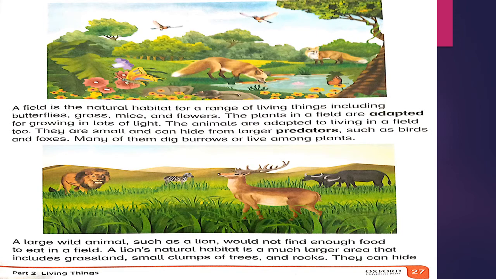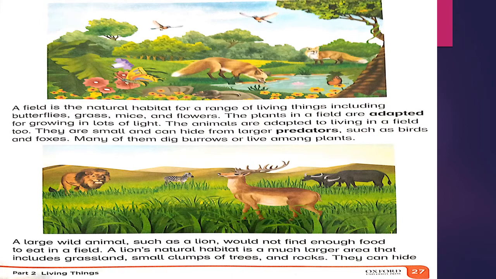Page number 27. A field is a natural habitat for a range of living things including butterflies, grass, mice and flowers. The plants in a field are adapted for growing in lots of light. The animals are adapted to living in a field too. They are small and can hide from larger predators such as birds and foxes. Many of them dig burrows or live among plants.